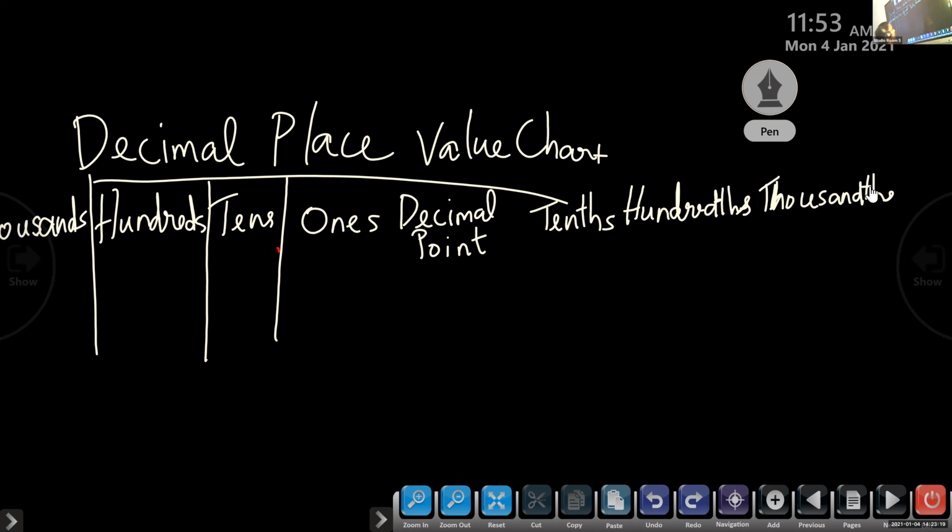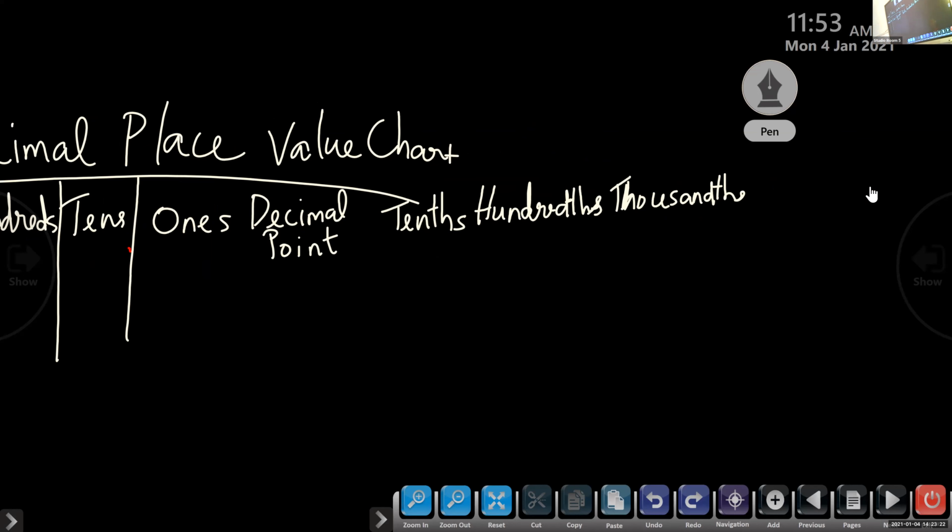Thousands. So here we have ones, tens, hundreds, that is going from right to left. Then after the decimal point, from left to right, we write tenths, hundredths, thousandths. So how can we write tenth? 1 by 10. Hundredth, how will we write? 1 by 100. Thousandth means 1 by 1000.